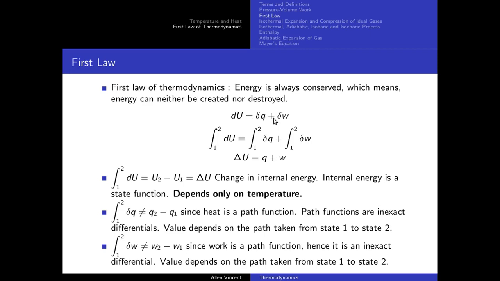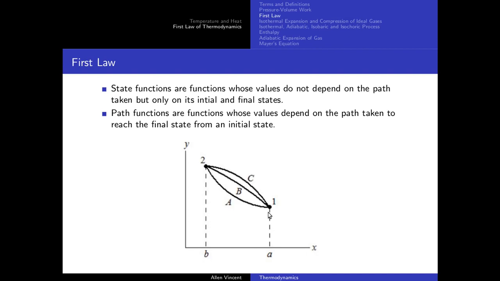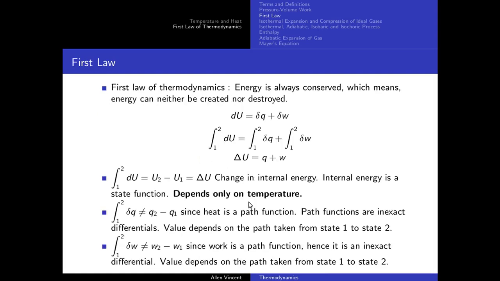So inexact differentials are those kind of differentials which are used for path functions. Okay, so Q and W are basically path functions. That's why you do not have a d with Q and W here. Why are they path functions? I'll specifically talk about work in this case. Let's just say that I have a system here at state 1. It will have some internal energy U1, and this system goes from state 1 to state 2. Now when it reaches state 2, the internal energy of the system becomes U2. The difference is going to be delta U, which is given by this equation here.